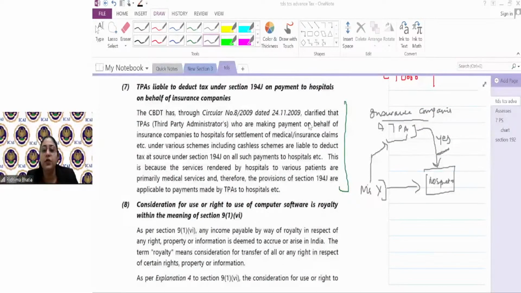Whether an individual or HUF having turnover of more than 1 crore in the preceding year is required to deduct tax on royalty? No, they're excluded. The individual and HUF only have to deduct tax on two things, which is professional services and technical services. And अगर वो भी personal purpose के लिए है, no requirement to deduct tax.